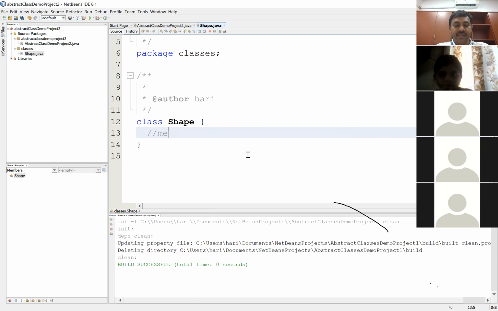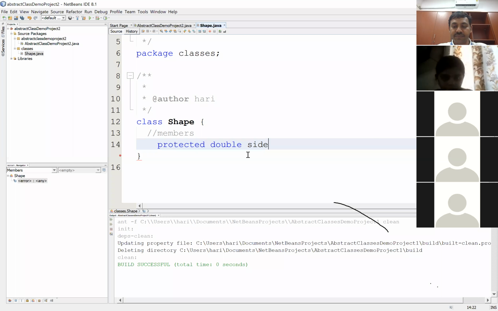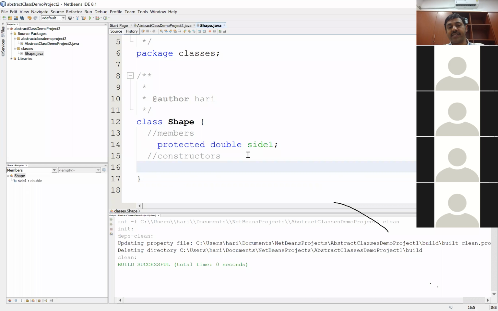So from yesterday's session, what members do we need? We need a protected member, protected double side1, right? And then we only thought of one member. And then the constructors. I'll start off with a protected constructor. Now for the constructor, I'll keep it as default to start with, and then I'll see what is the best I can do with the constructors. So it is a default constructor, Shape(double side1).